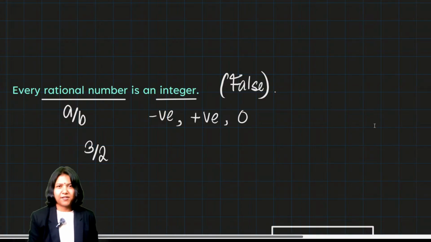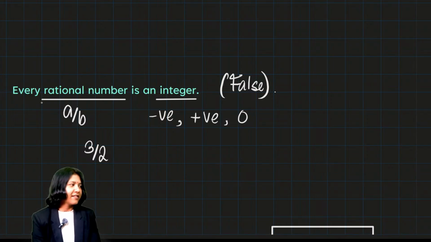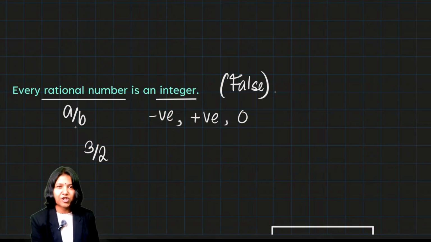Every rational number is an integer. If you want me to repeat this part, well, I can do that for you. A rational number is just anything that you can write as a ratio or in division form, so usually as a fraction. Okay, that is the definition of a rational number.